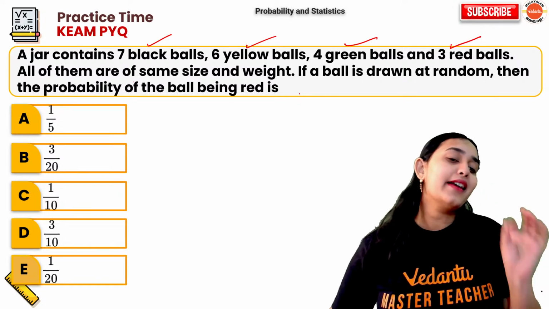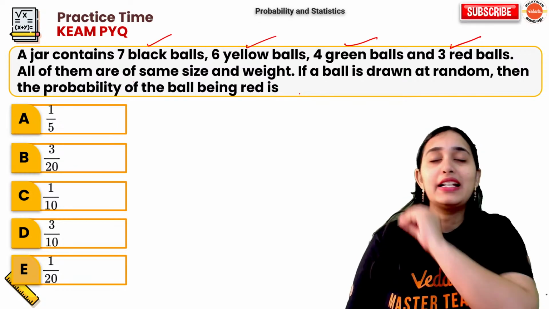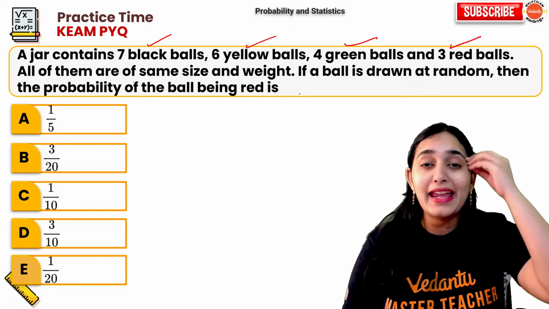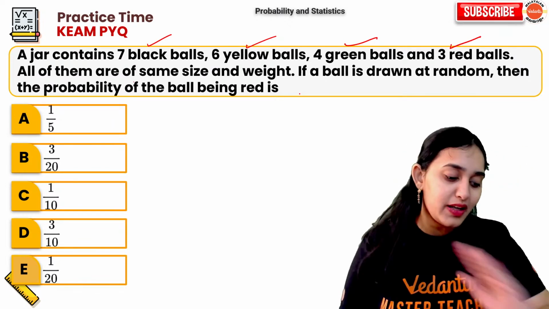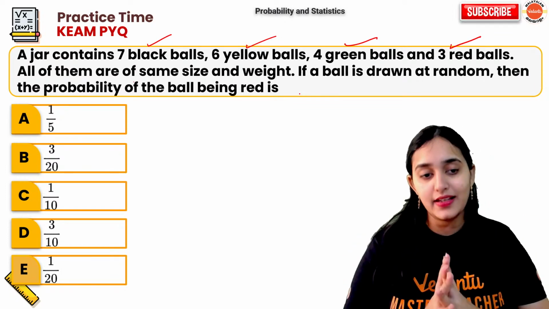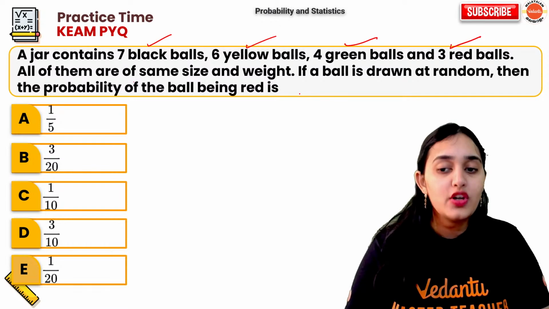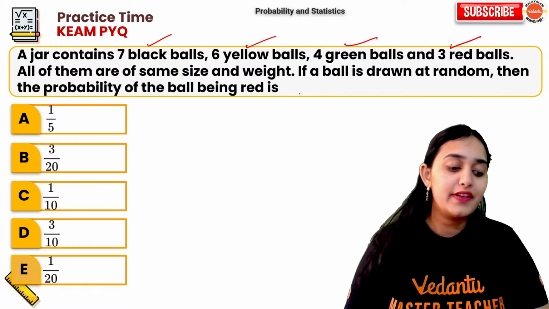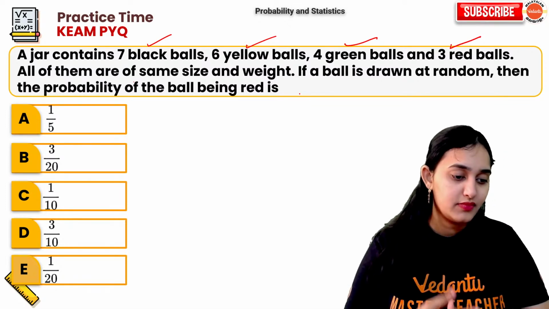Please answer this question. I want you guys to answer this question. It is very, very easy. You don't have to apply any extra logic. Everybody, just try answering this question. There are 7 black, 6 yellow, 4 green, 3 red balls. They are asking, what is the probability of getting a red ball? Come on, answer.